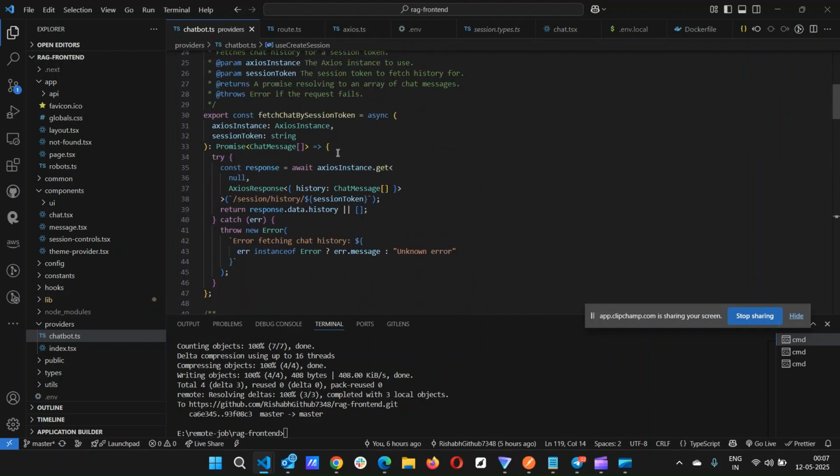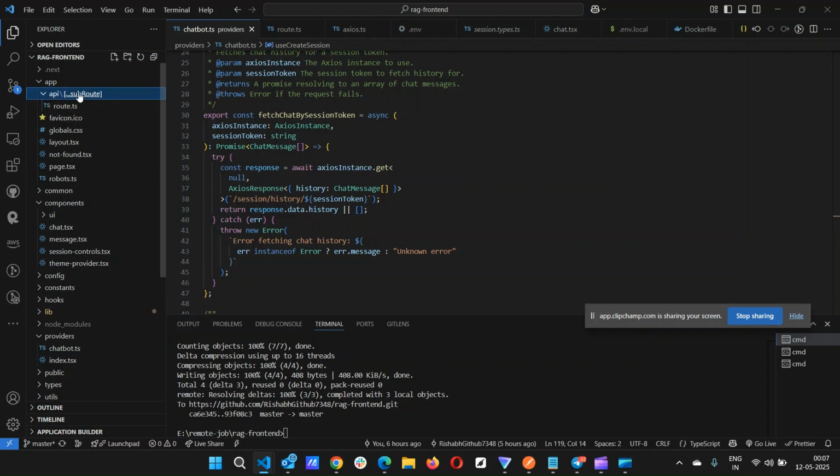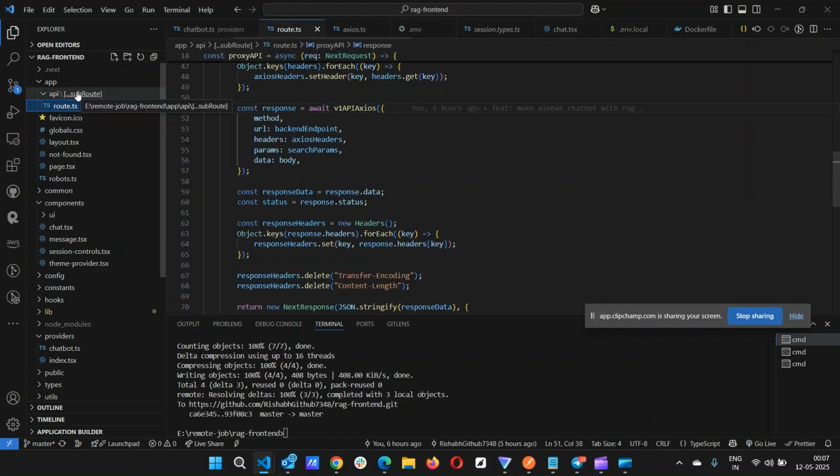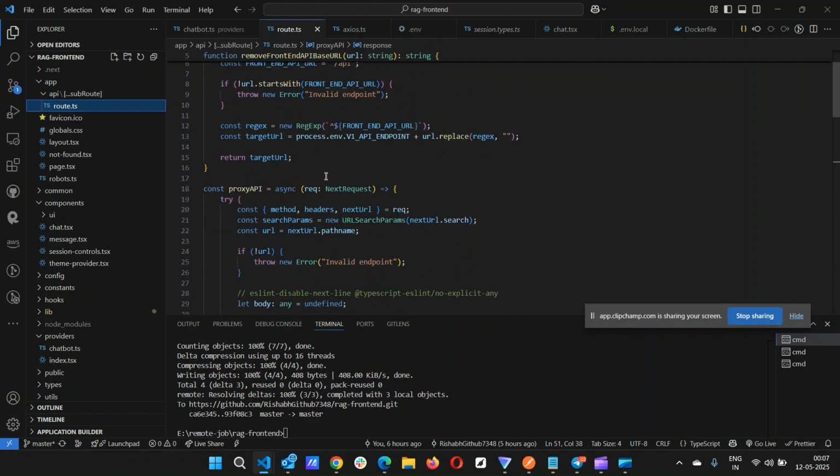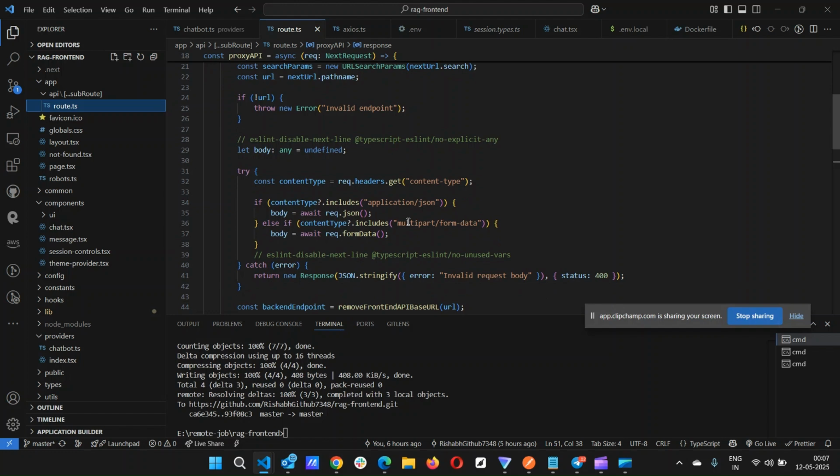One more thing: we are not allowing CORS in the backend, because it is not good to allow every URL to access your backend. So we are using a proxy server. I think you are aware of proxies. In the proxy, there's a sub route. All the incoming routes come here, and we write our own proxy logic. When we hit slash API in Next.js, it will take it and convert it into our actual URL format.